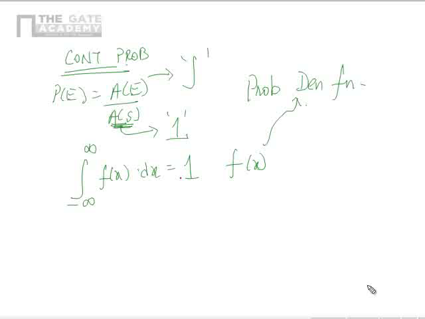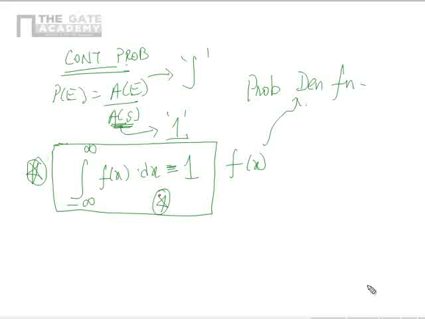So whenever I say probability density function, this property should alarm in your mind. This is a very important and powerful property of the probability density function. Integral from minus infinity to infinity of f of x dx is equal to 1. So whenever there is a density function, this property will be applicable. So it is very important. Whenever a density function comes, this should automatically get triggered in your mind. Clear? Fine. Then, now what do you mean by integration? I am going to write some very important conclusions here.